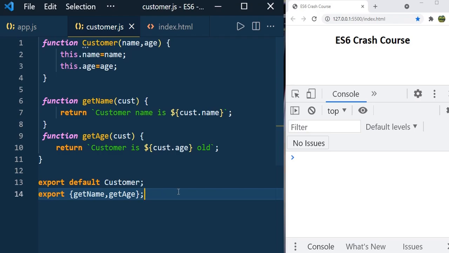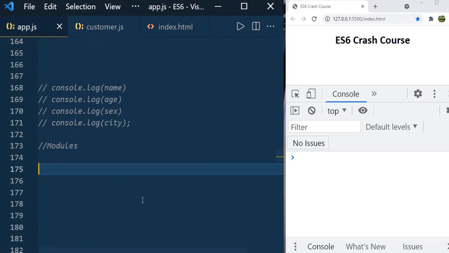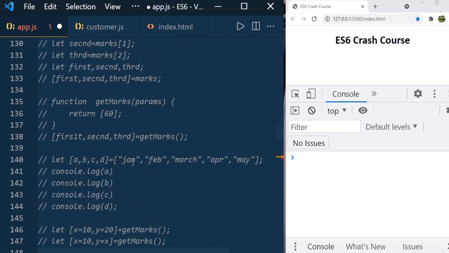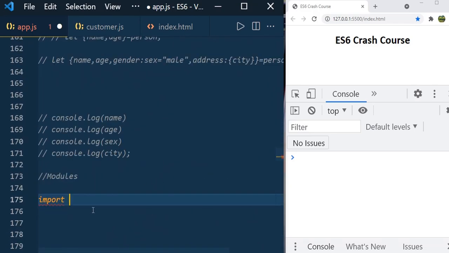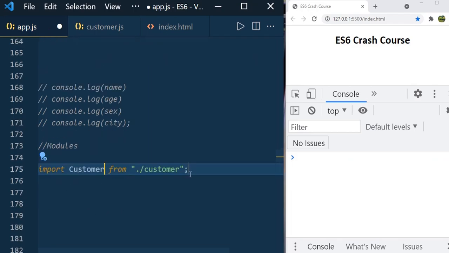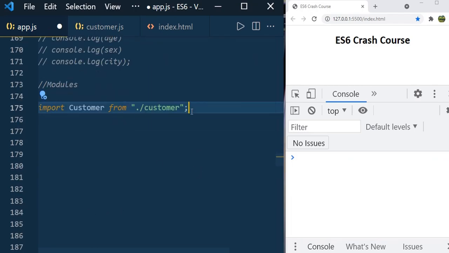Now we exported our code, and in order to use this code in another module or file, you must import it. For that, let us go to app.js, and here I am going to import. Usually the import statement should be at the top of the file. Since we already commented out the code, this is the top of our file. So import customer. You can see that as soon as I type customer, it gives the syntax like this. So from customer.js, import customer from customer.js.